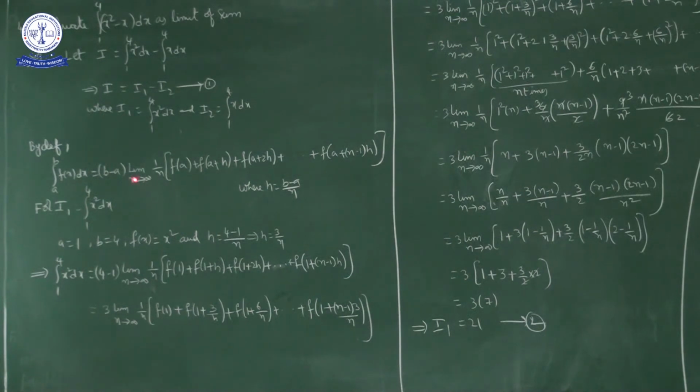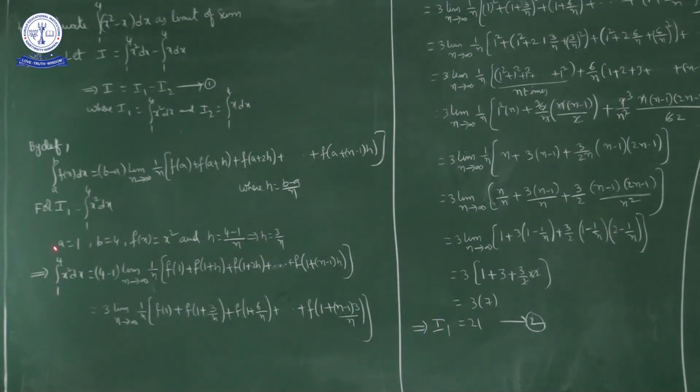Okay, now for I1, what is I1? Integral 1 to 4 x square dx. So lower limit is 1, so a is equal to 1, and upper limit is 4, b is equal to 4, and f of x is x square. So what is h? B minus a upon n, 4 minus 1 upon n, nothing but 3 by n.